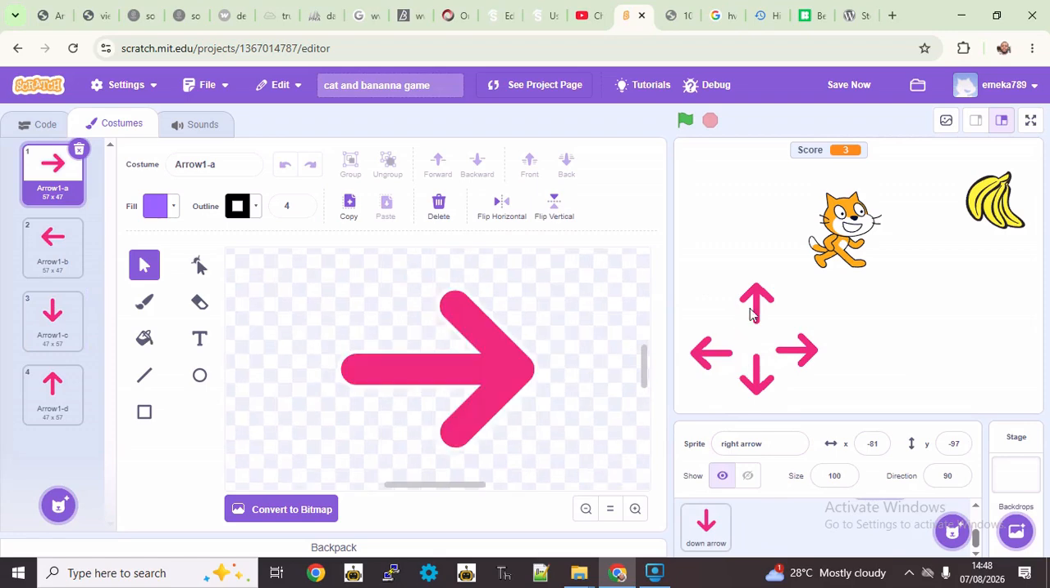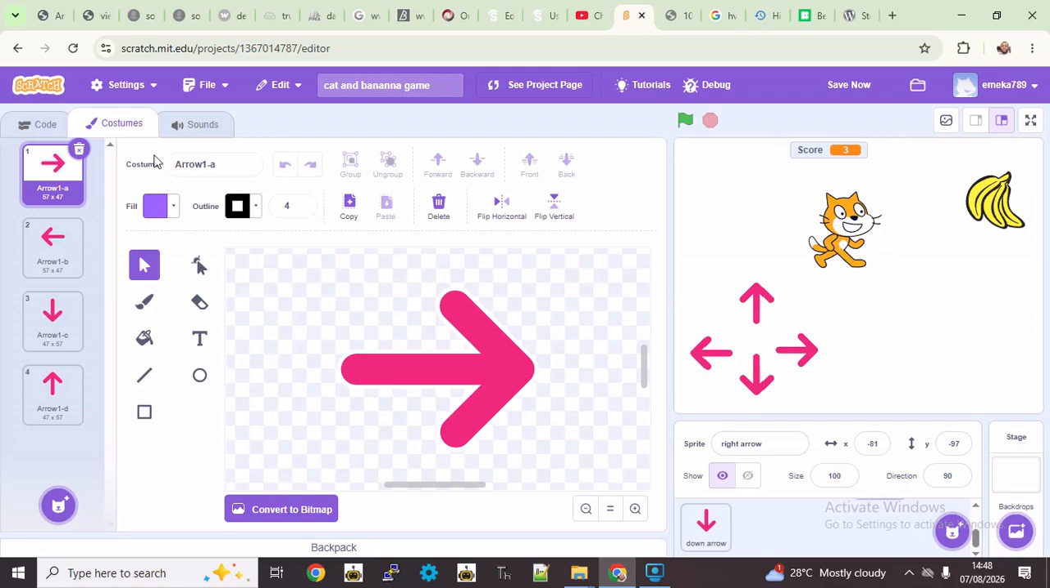So remember, we said we want to use these sprites as a D-pad, right? So we want that when we click on the up arrow, our cat sprite goes up. When we click on the down arrow, our cat sprite goes down. When we click on the right and the left, of course, our cat sprite goes left and right. So we have to find a way for our D-pad arrows, basically these 4 arrows, to communicate with the cat.